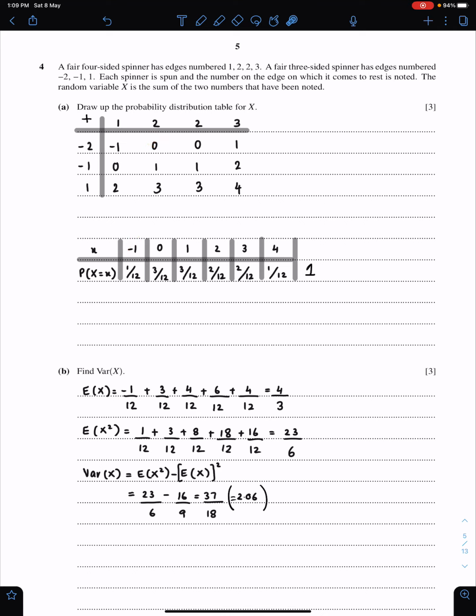Probabilities. Since this number has probability 1 upon 3, all numbers have the same probability here: 1 upon 4, 1 upon 4, 1 upon 4, 1 upon 4. These are the probabilities of these numbers.